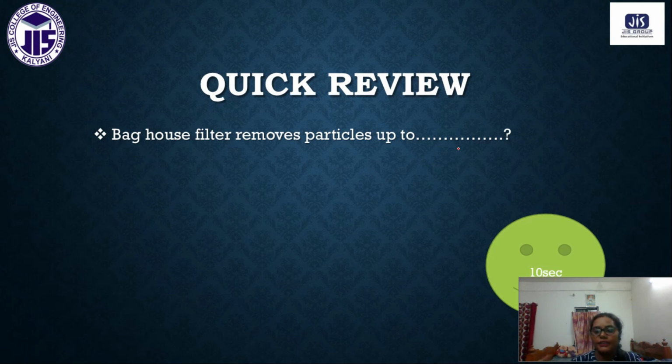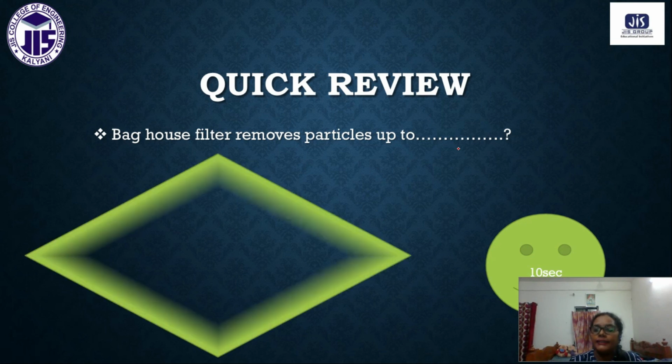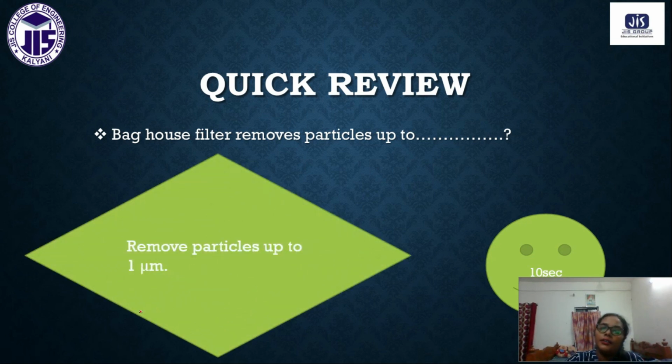So your time is over now. Yes, of course, the answer is: it can remove particles up to 1 micrometer. If the particle size is less than 1 micrometer, then we have to use the electrostatic precipitator.